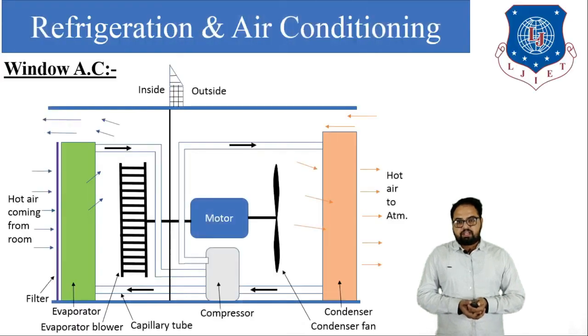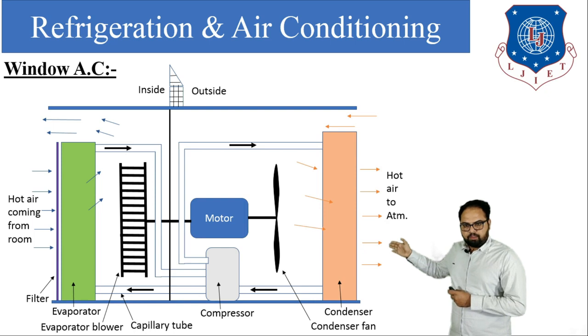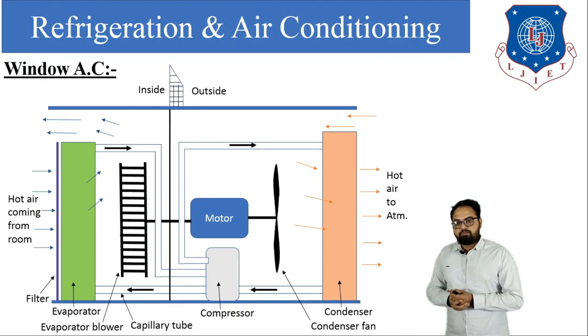Okay. So next, let's start the basics of window air conditioner. Today, by attending this lecture, you will be able to understand how window air conditioner and split air conditioner produce cooling effect inside the room. So let's learn how this window air conditioner works. Here in this figure you can see that the green area is hot air coming from the room. At the starting point a filter is installed which is used for purification of the air.